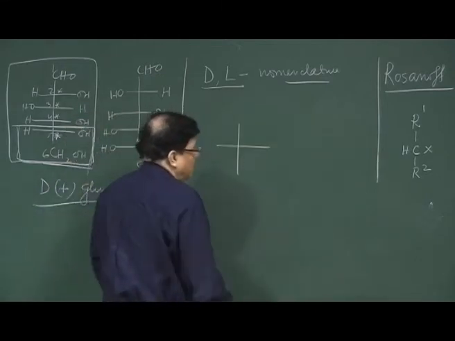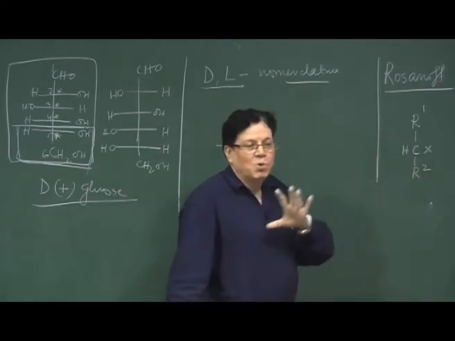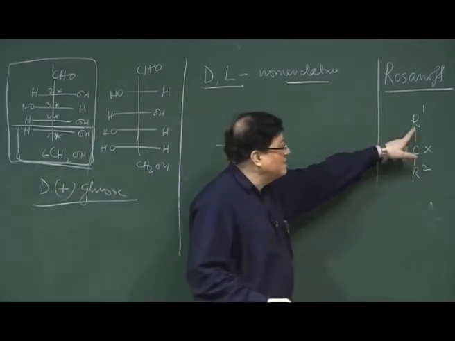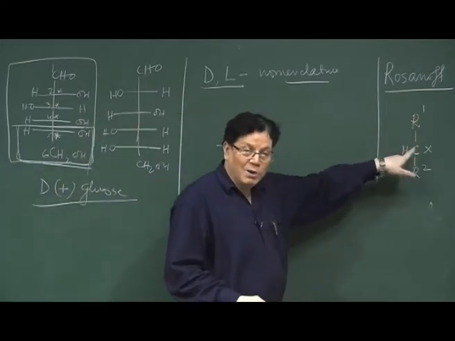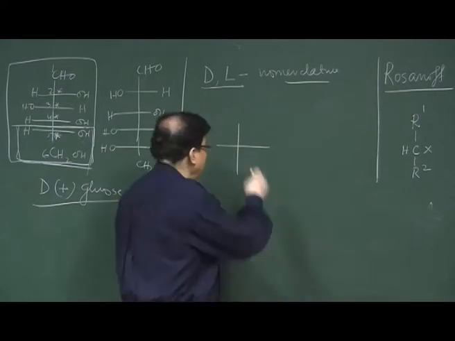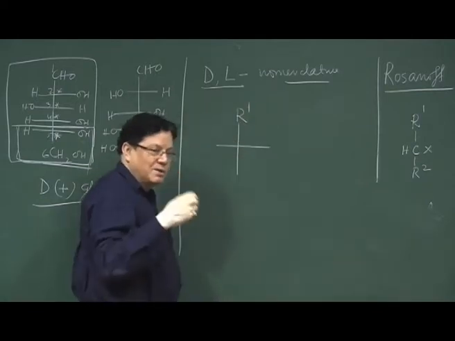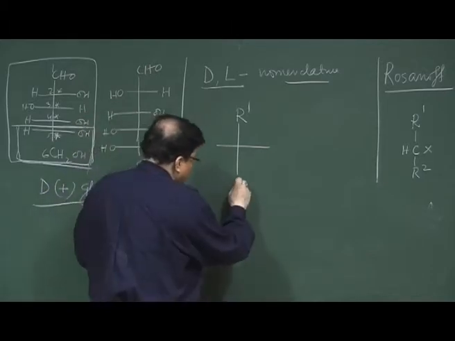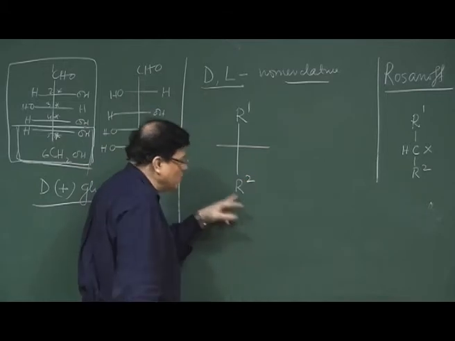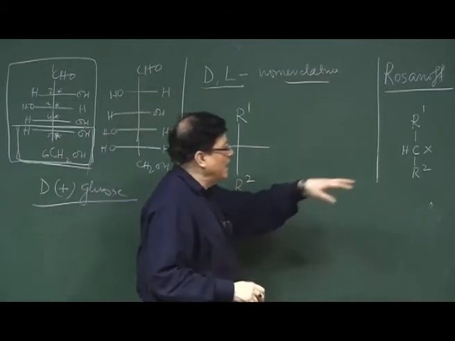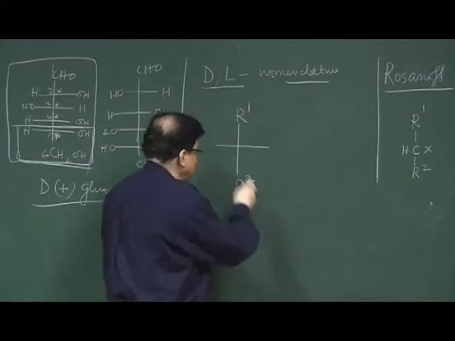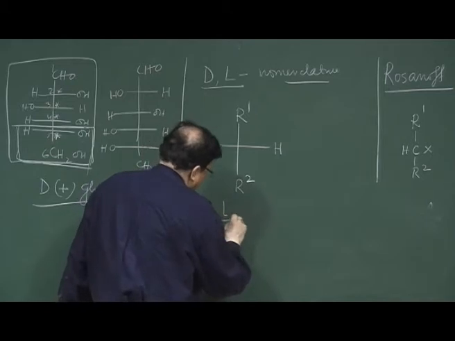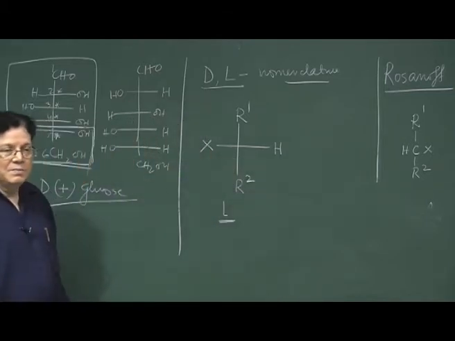First you decide amongst R1 and R2 which one is more oxidized. Suppose R1 is the more oxidized group here, or R1 contains the number 1 carbon in the IUPAC nomenclature system. Okay. Because in IUPAC nomenclature, that is the rule, the oxidized carbon is given the number 1. So, R1 will be at the top, R2 being less oxidized at the bottom. If I am asked to write the L configuration of this, then X is here, H is there. So, this is the molecule in L configuration.